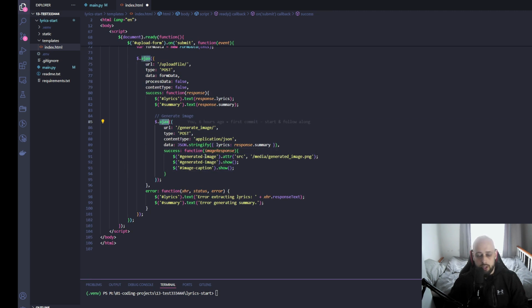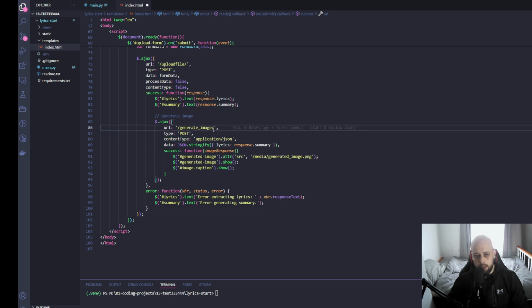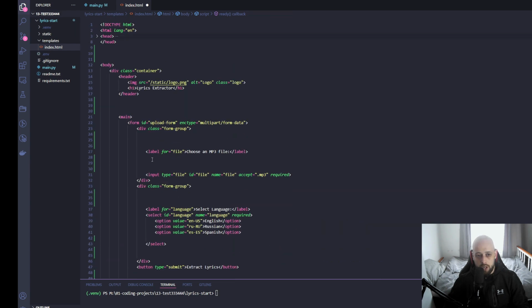So the Ajax code is pretty much similar. I believe in the previous tutorial we used fetch, and it's different, but it works on the same principle, where we are defining the endpoint address, we are defining the type of the HTML request that we are doing. Then we are doing this JSON stringify to make sure that it's in adequate data form, where we are expecting a response as well. So that's the JavaScript there.